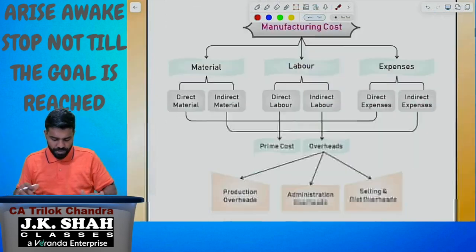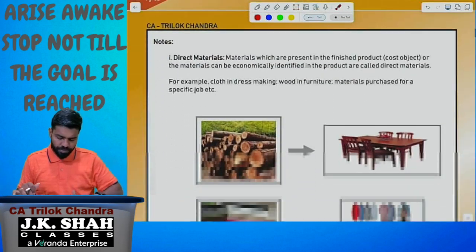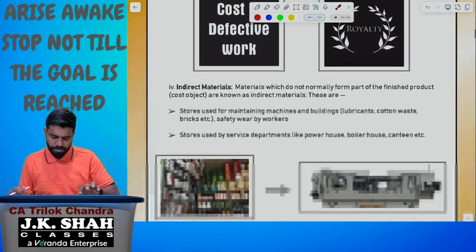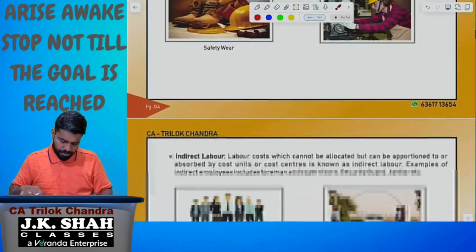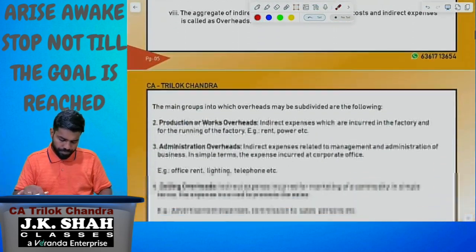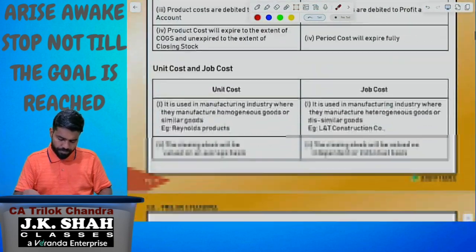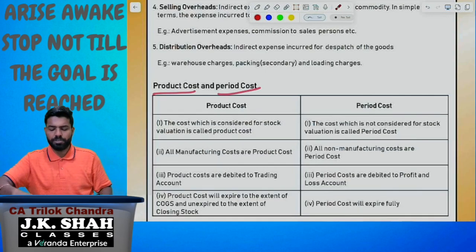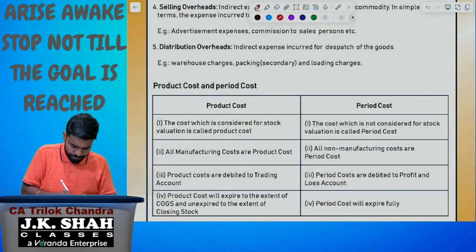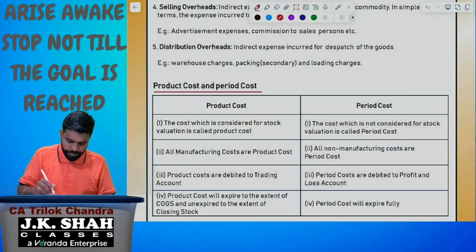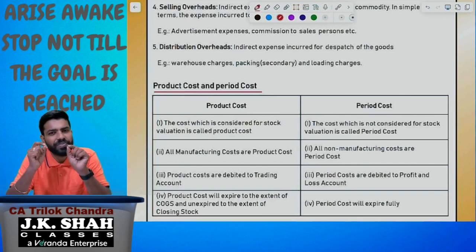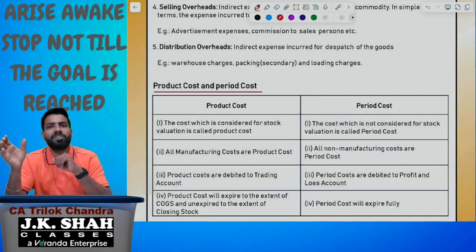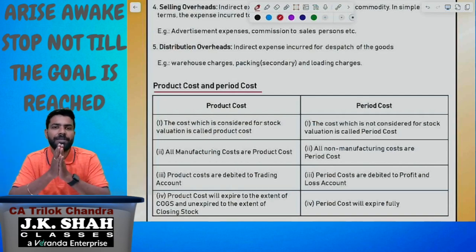Now look at this: product cost, period cost. This classification is based on the stock valuation.